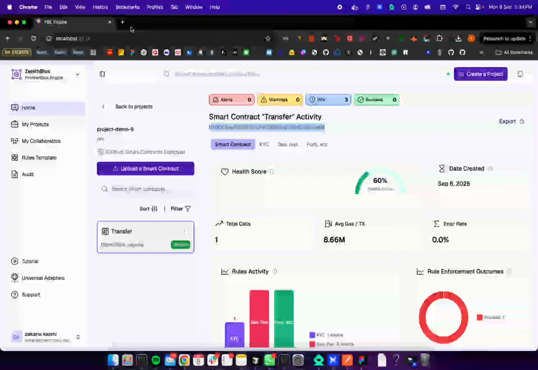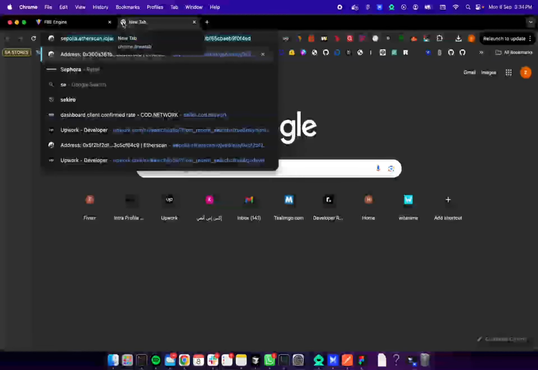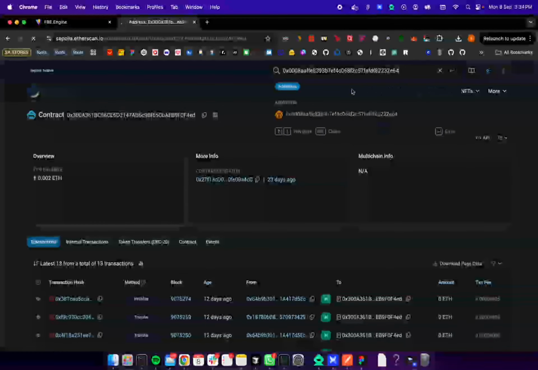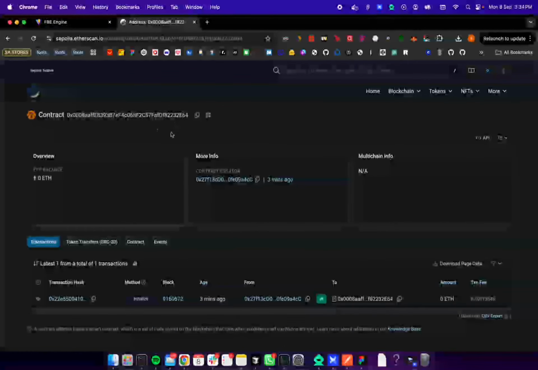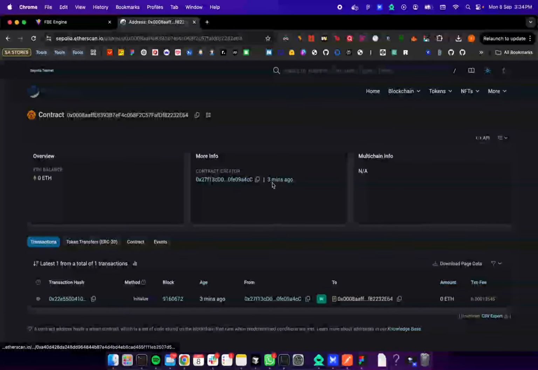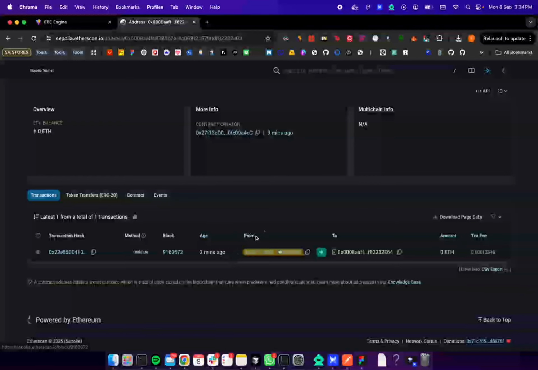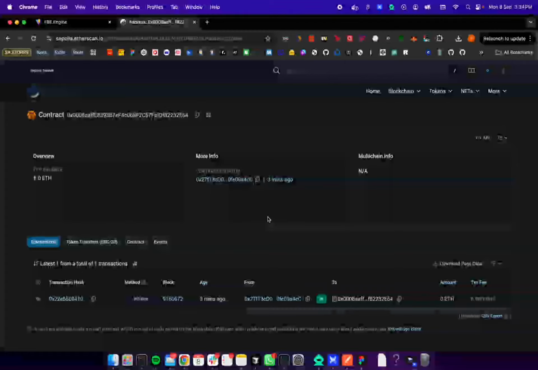You can check it using Sepolia Etherscan. We're going to see that the smart contract is deployed and it was 3 minutes ago, and this is the initialize function we have called earlier. Initialize the rules with the smart contracts.